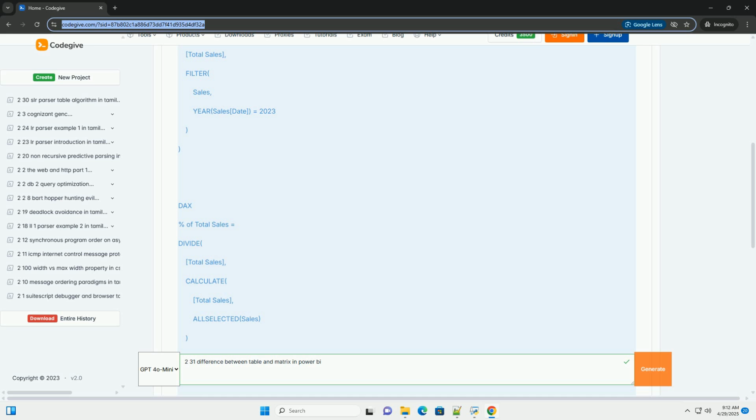2. Aggregation and drill down. Table: while you can perform basic aggregations, like sum, average, min, max, on numeric columns within a table using the summarization option in the Fields pane, the table itself doesn't inherently promote aggregation. The focus is on viewing the individual records, not summarized results.